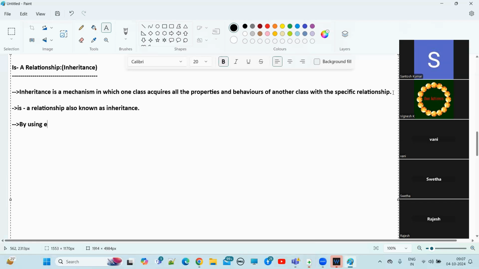By using the extends keyword, we can implement the IS-A relationship. Understand? By using the extends keyword, we can establish a relationship between two classes.